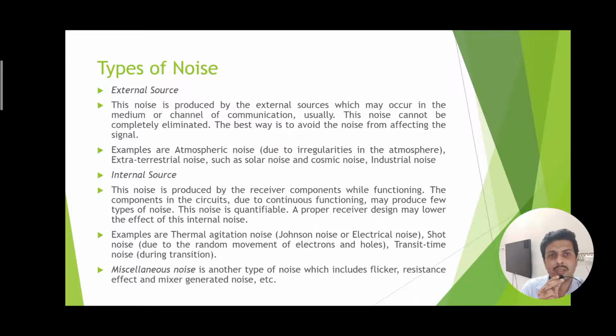Thermal agitation noise is also called Johnson noise or electrical noise. Transit time noise is produced during the transition, and also due to branching operation of the current. There is also miscellaneous noise, another type of noise that includes flicker, resistance effect, as well as mixer generated noise.